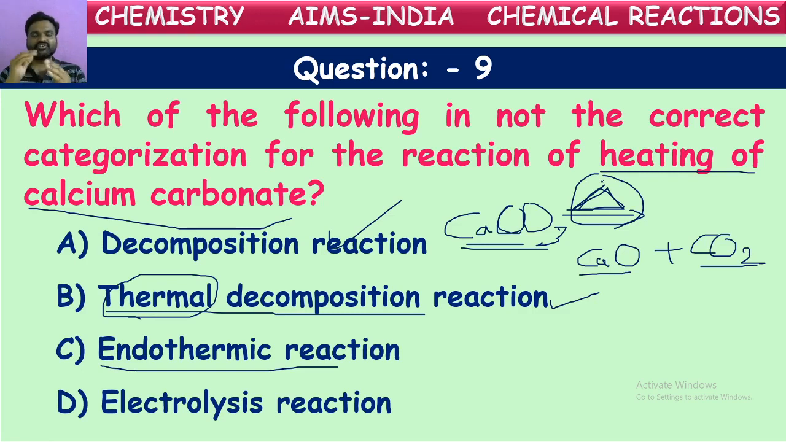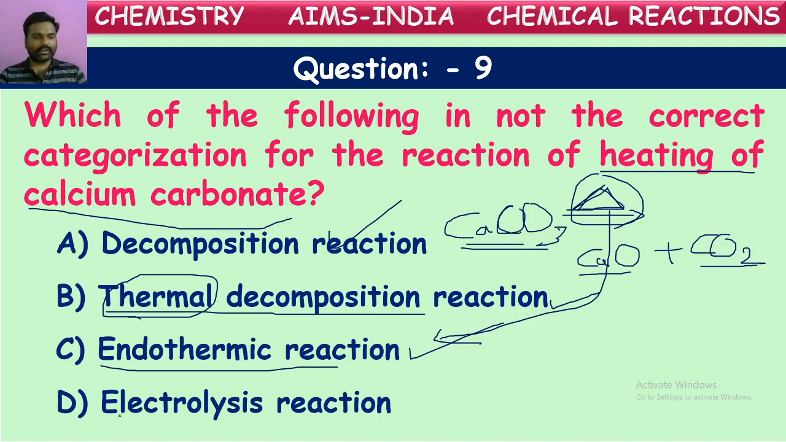The chemical reactions in which heat energy is absorbed are called endothermic reactions. The chemical reactions in which heat energy is given are called exothermic reactions. Here, heat energy is absorbed, so they also come under endothermic reactions. So these three are correct about heating of calcium carbonate.